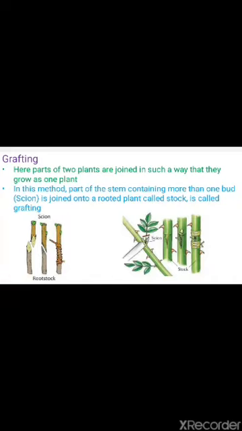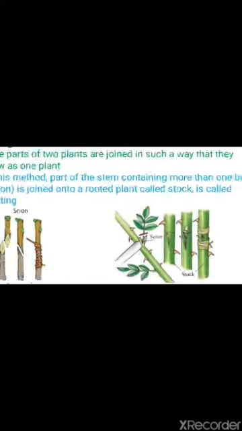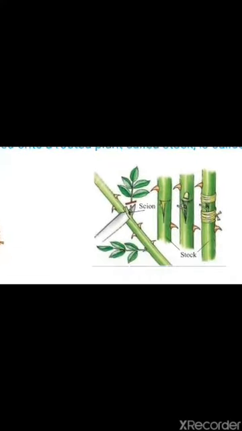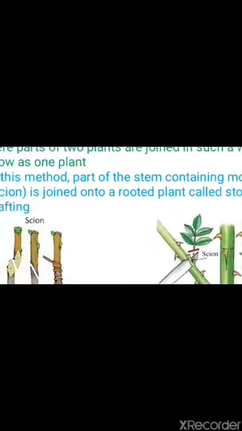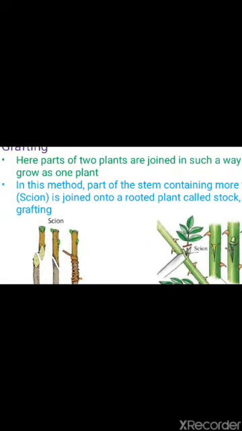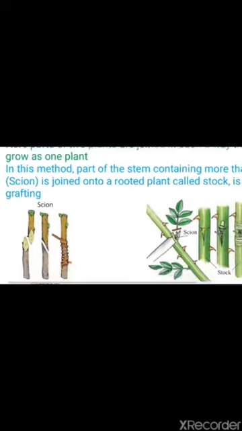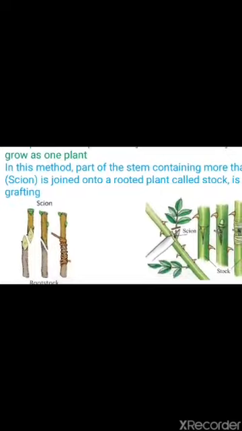So grafting: here the two parts of a plant are joined in such a way that they grow as one plant. Suppose you take the example of a stem, which is shown in the diagram. The two parts are joined so that they grow as one plant.